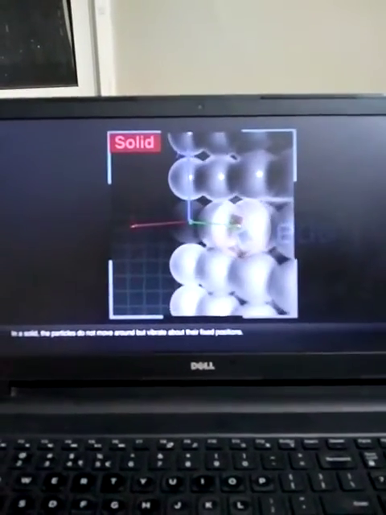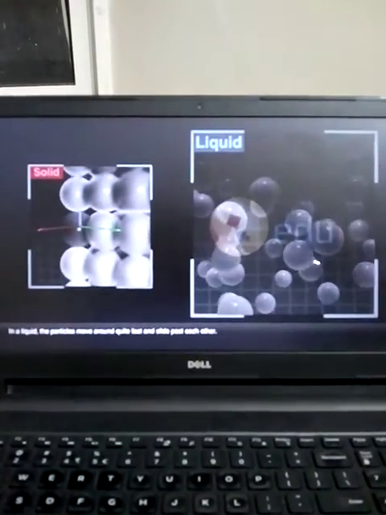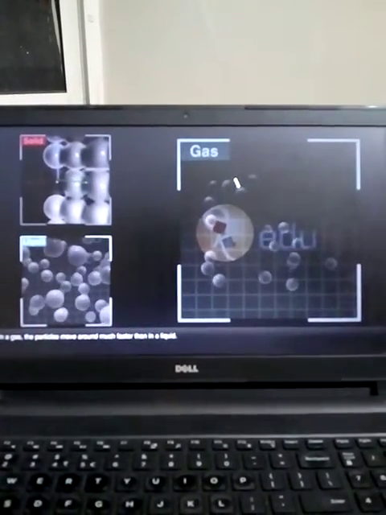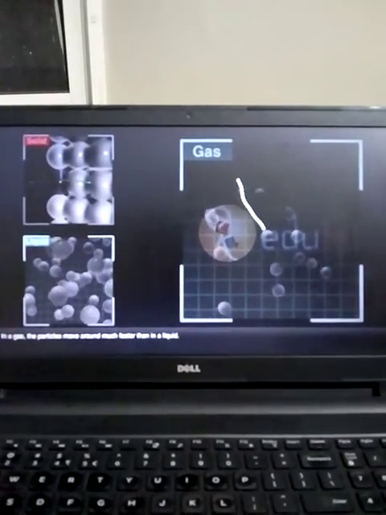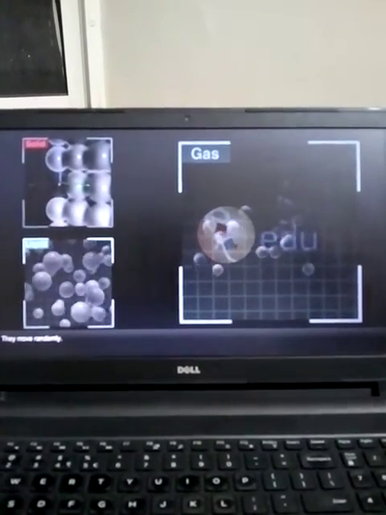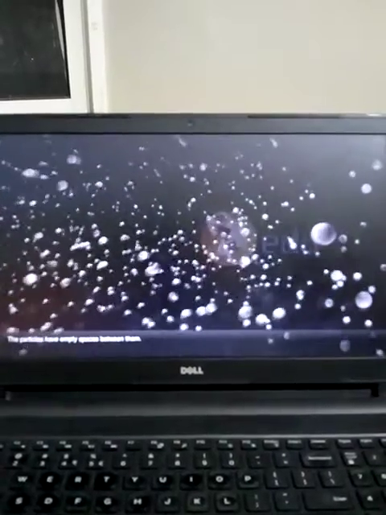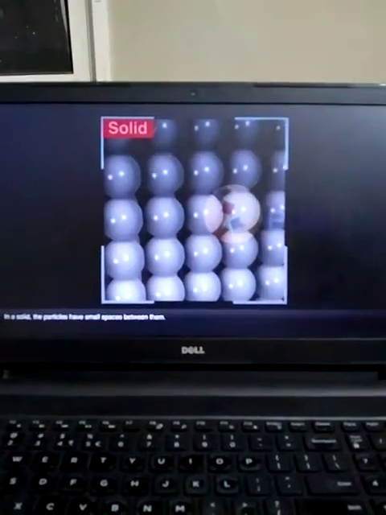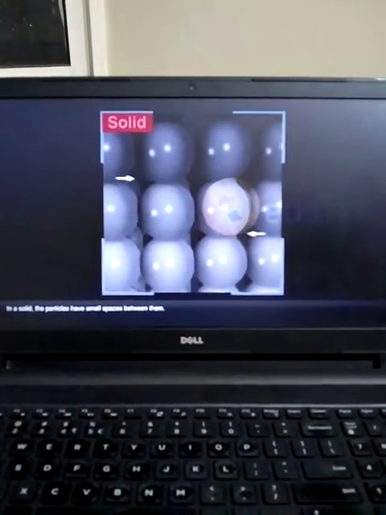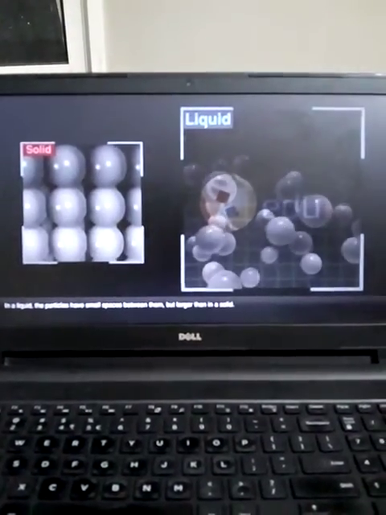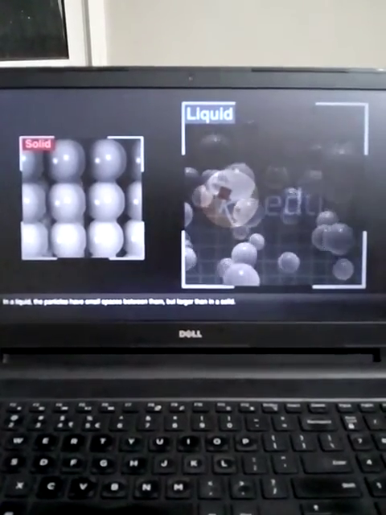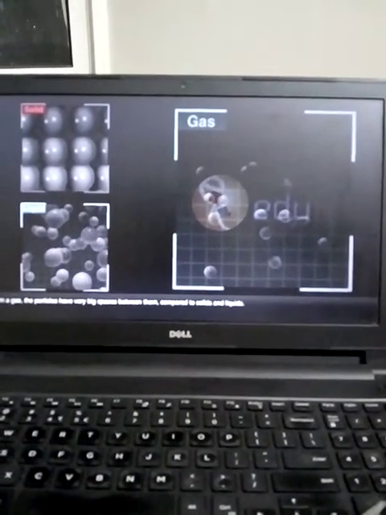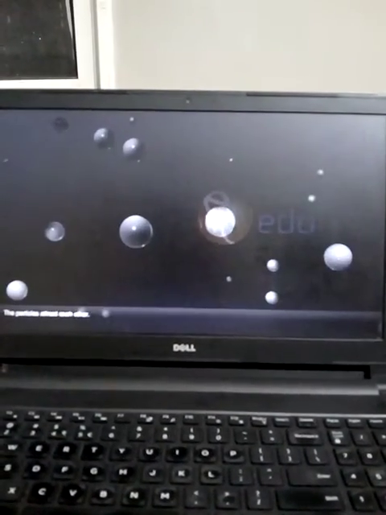Now see, in solids the molecules do not move, they only vibrate. In liquids they move but they have a binding force. And in gases there is no binding force at all. Now all the molecules attract each other. They have attraction force. In solids, molecules have small spaces, and in liquid the space is quite more. And in gases, the spaces are far more as compared to solids and liquids.